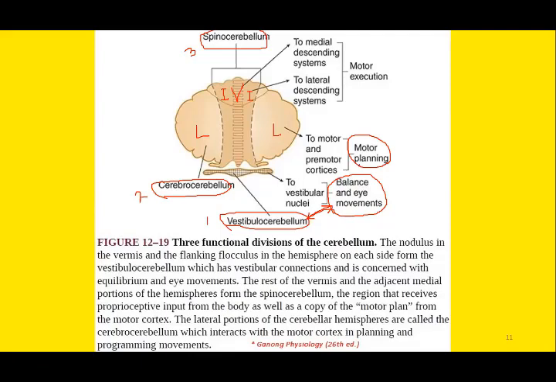It plans the timing of the movement, and also the sequencing, rate, range and direction of different types of voluntary movements.